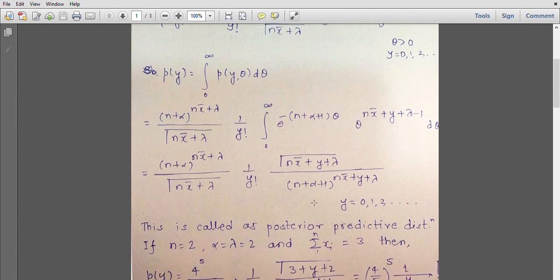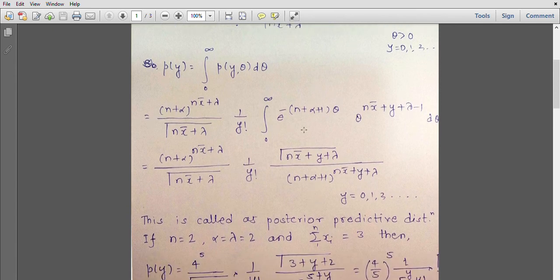So the marginal distribution of y will be the integration of these two terms with respect to theta, multiplied by these constants. All the constants I have brought outside the integration. So we have (n plus alpha) raised to nx bar plus lambda, upon gamma of nx bar plus lambda, into 1 by y factorial, and the integration of e raised to minus (n plus alpha plus 1) times theta, multiplied by theta raised to nx bar plus y plus lambda minus 1.